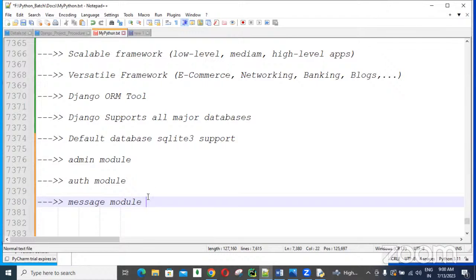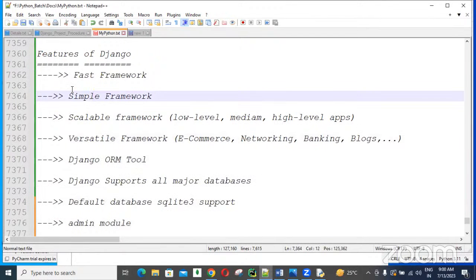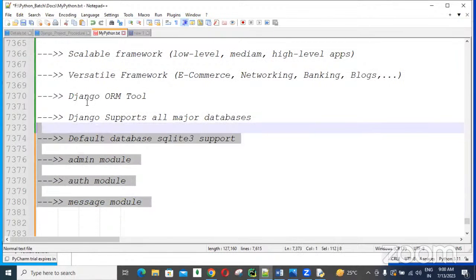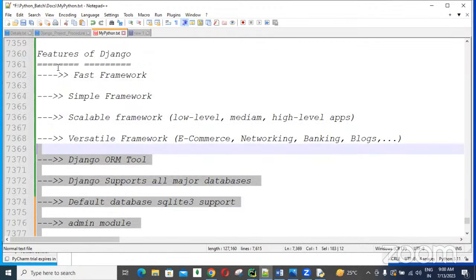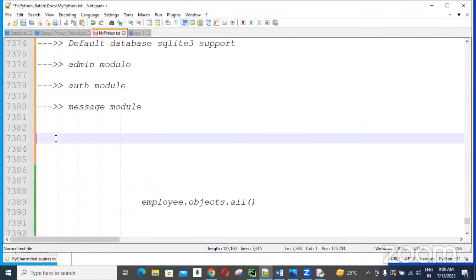So there are several features in the Django framework. These are only some of the features. Because of all these features, the Django framework is in more demand nowadays. Clear? So finally, using the Django framework, within less time and at less cost, we can develop the best product.